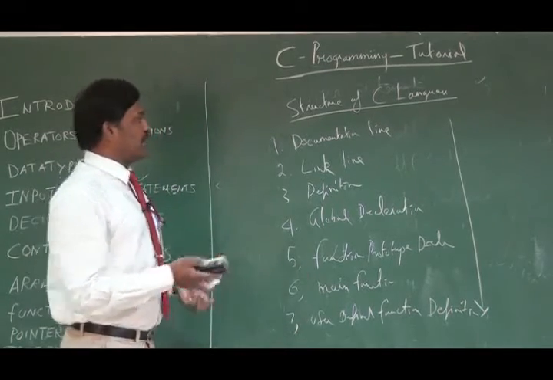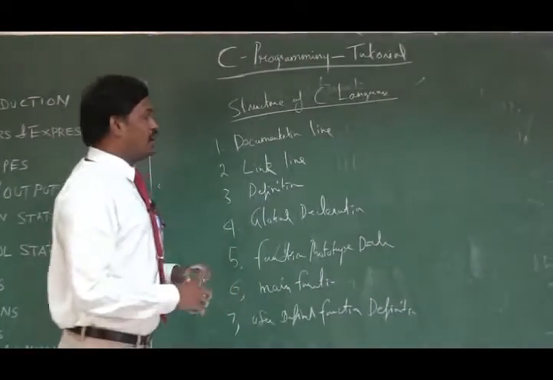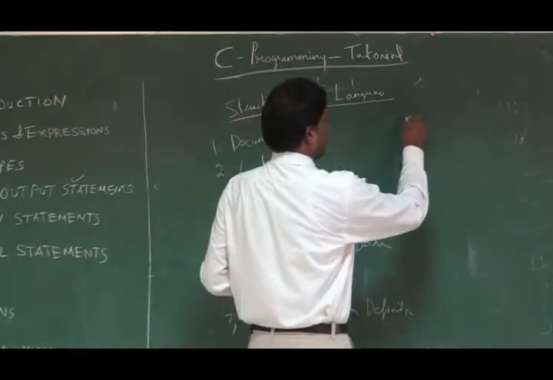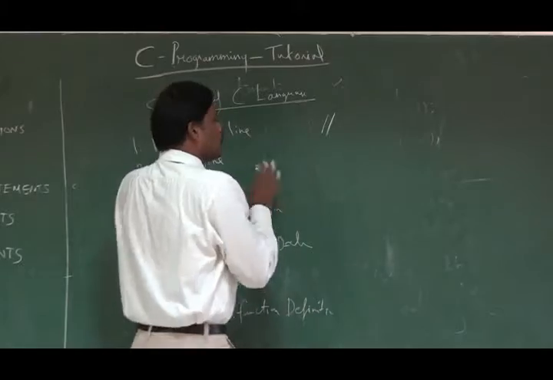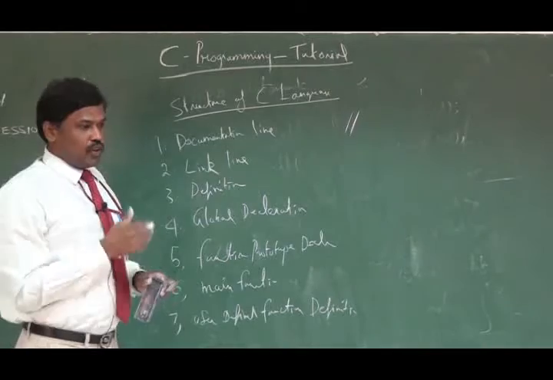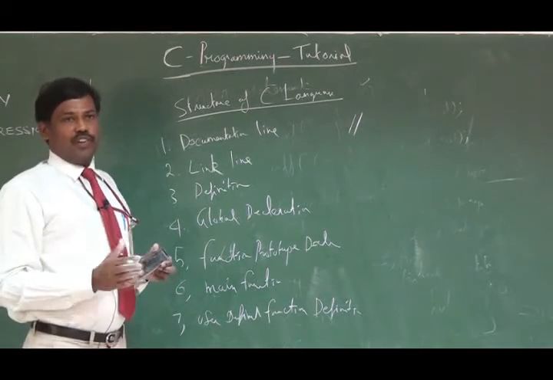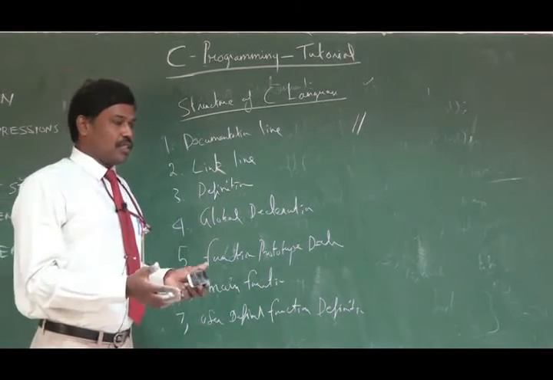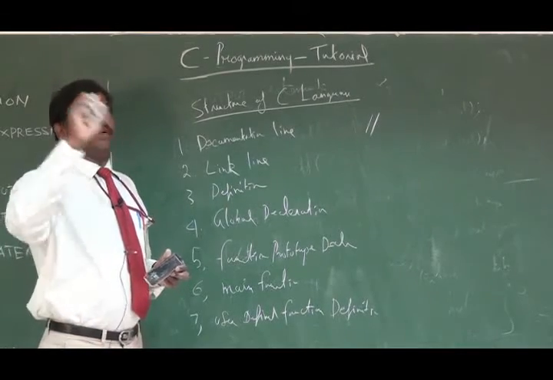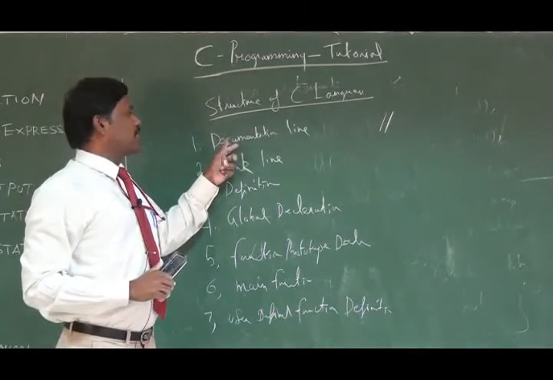So this is the structure of a C program. Now I will write a very small program, the hello world program, which will help you understand how it is followed. First is the documentation line. This is nothing but the comment line. In all your programs, try to include comments, which help you when you see your program after a long time. This particular program is for what reason you have written it. Suppose you are writing a program to calculate an EMI, then you can write the comment that this particular program is to calculate the EMI. That is the main use of the first line, the documentation line.